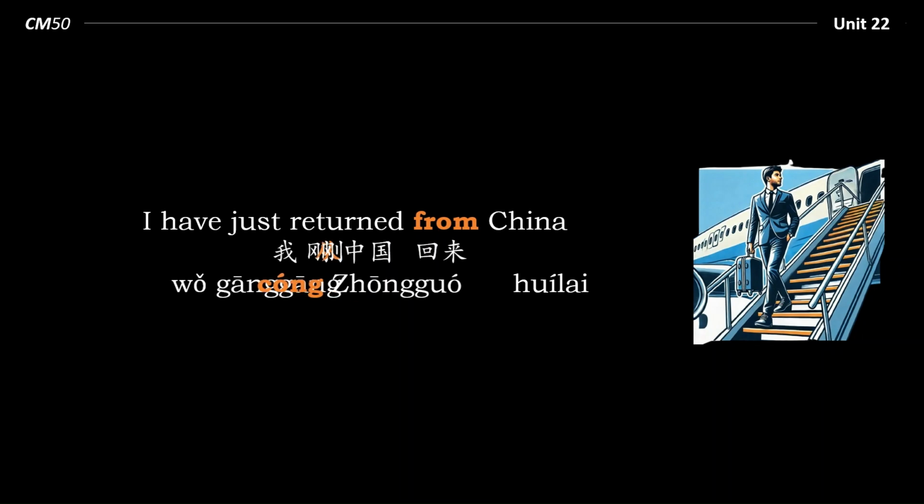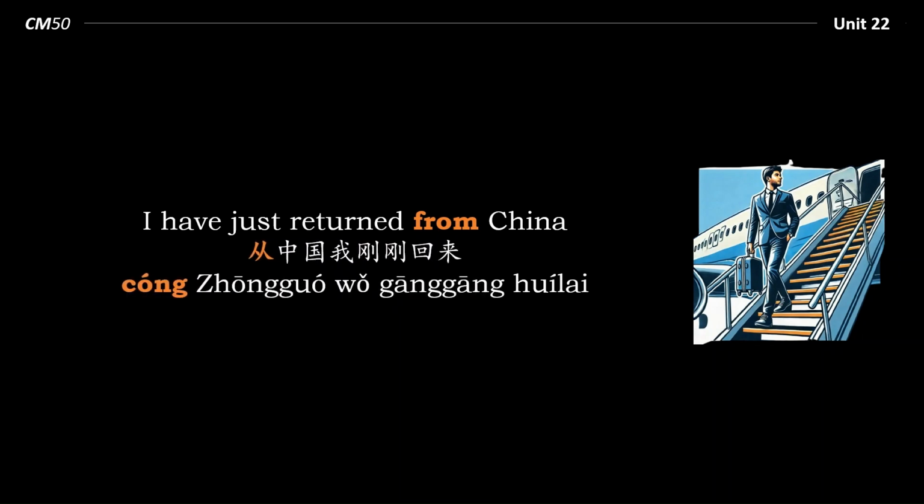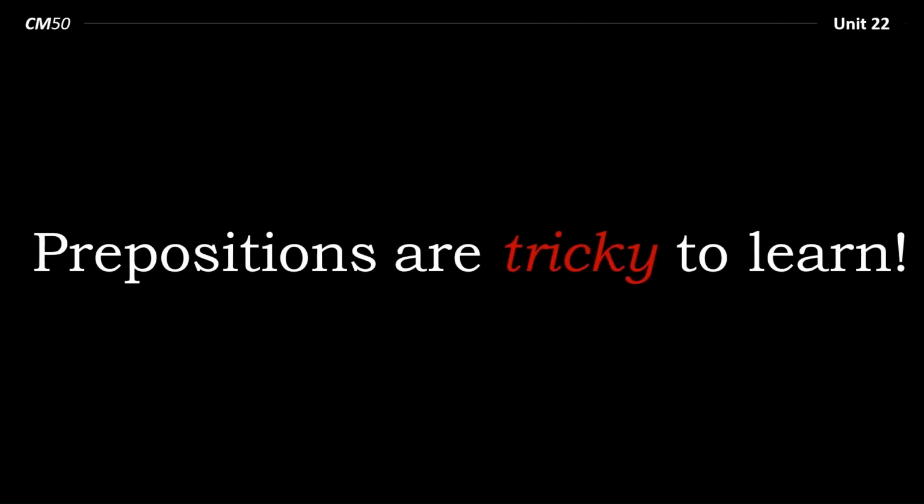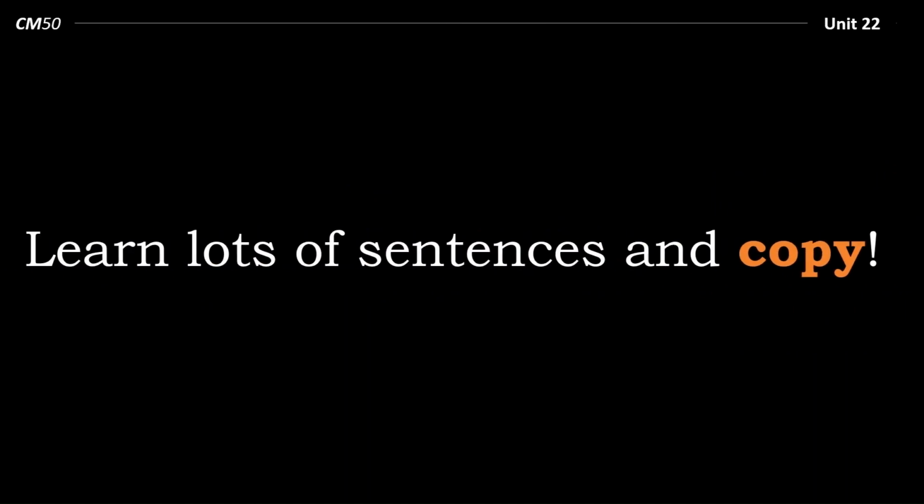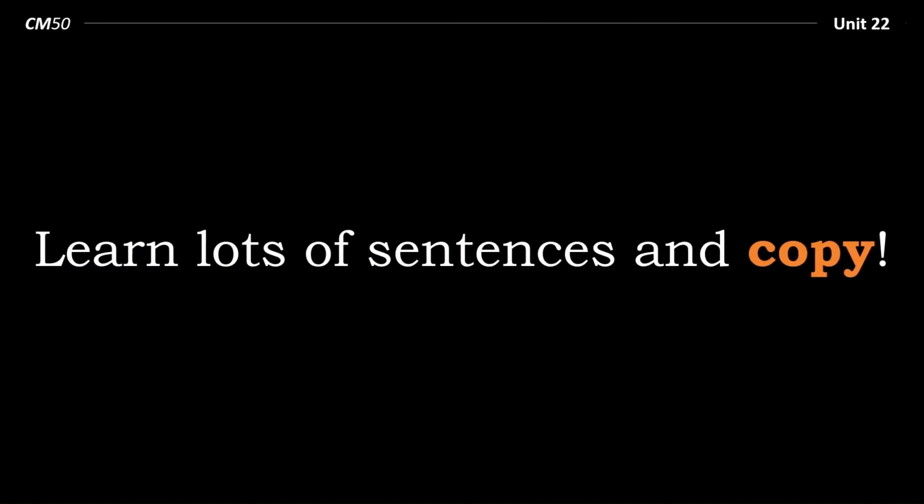So can't we just say 从中国我刚刚回来? This would be incorrect. So, as mentioned, that is the reason why prepositions are tricky to learn, and the best method is to learn and memorize lots of sentences and to copy them.